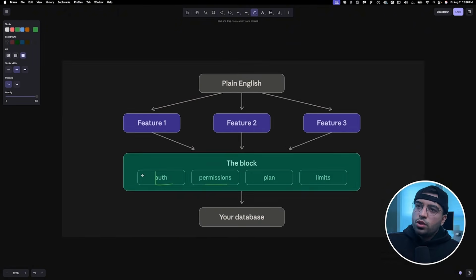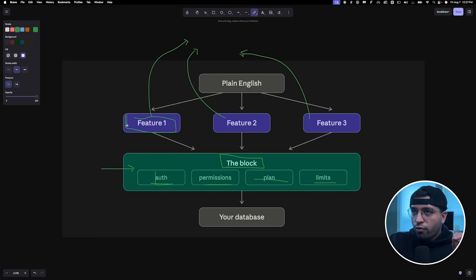So let's take a look at this. The first step is to stop thinking about those things, which is auth, permissions, plan limits, rate limiting, etc. And we're going to put that into a block, essentially. The block is a single source of truth. It is a pre-built system that just does its thing. And whatever feature we're trying to build, the architectural planning we're going to be making is only for this feature. So that means, how can we focus purely only on this feature and forget about all these things? This way, you can build an app in 2, 3, 4 days, 5 days.